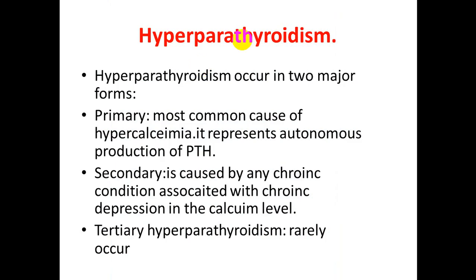Hyperparathyroidism occurs in two major forms. Primary, the most common cause of hypercalcemia, is autonomous production. Secondary is caused by a chronic condition associated with chronic depression of calcium, like patients with renal impairment. The compensatory mechanism will be hyperparathyroidism. Tertiary rarely occurs. Tertiary is when you correct the secondary cause, when you correct the renal failure by dialysis or conservative treatment, and the gland still has hypersecretion. This is tertiary, which is rare.